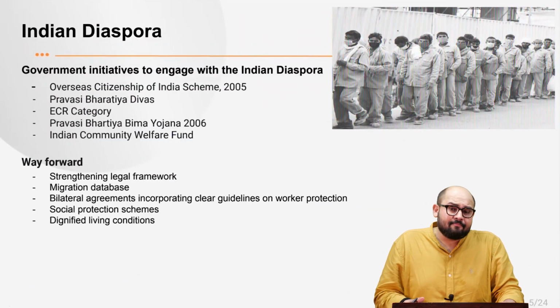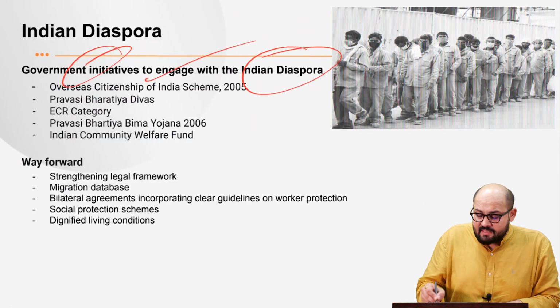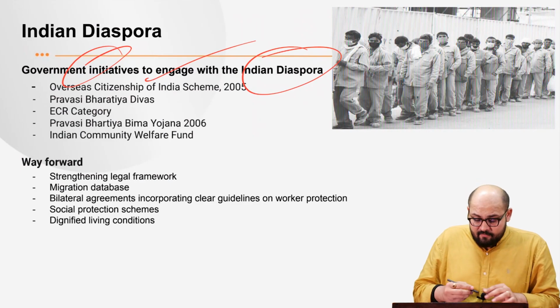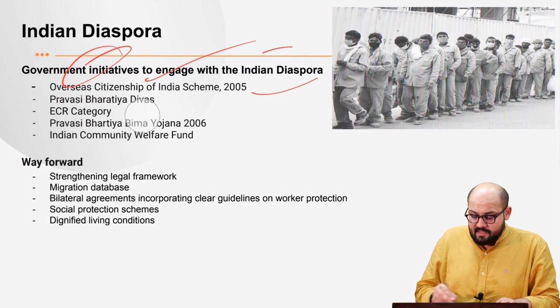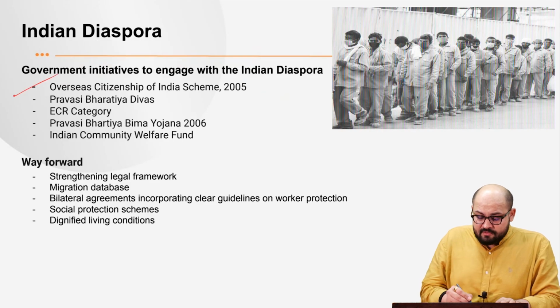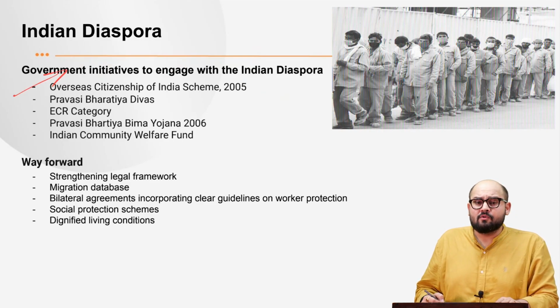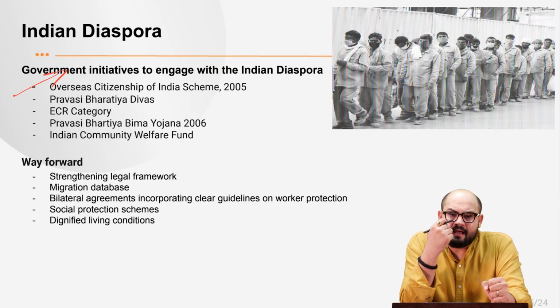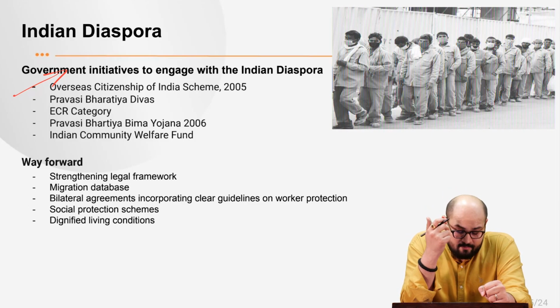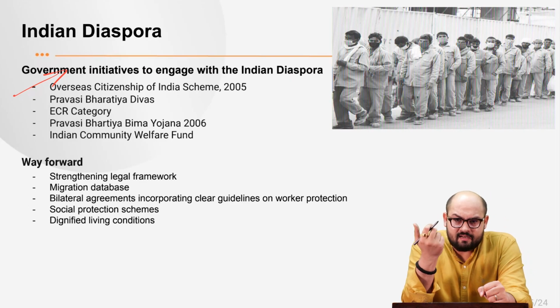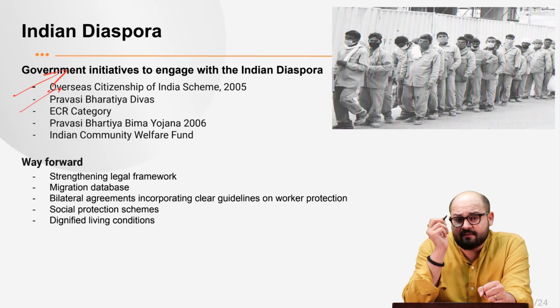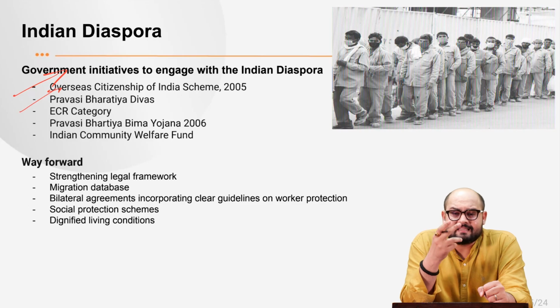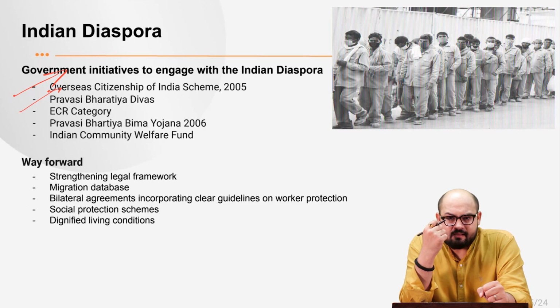Now, what have been the government initiatives to engage with the Indian diaspora? Please understand, we have the Overseas Citizenship of India scheme of 2005. This scheme tries to make the travel of these people to India unrestricted, and they can also participate in different economic activities, for example opening bank accounts or buying property, so as to facilitate their interaction with India. Next is the Pravasi Bharatiya Divas. It aims to connect the Indian diaspora with the Indians at large.